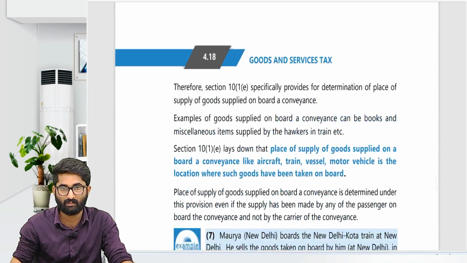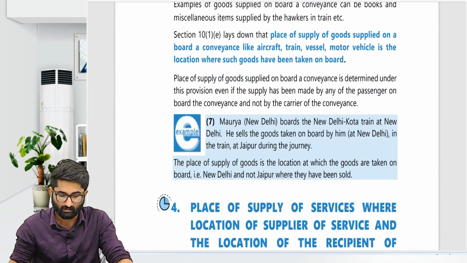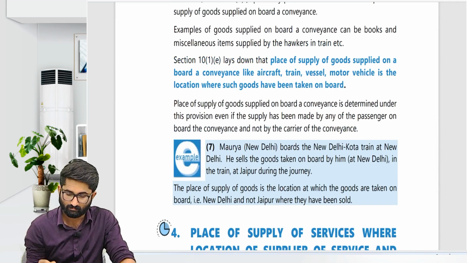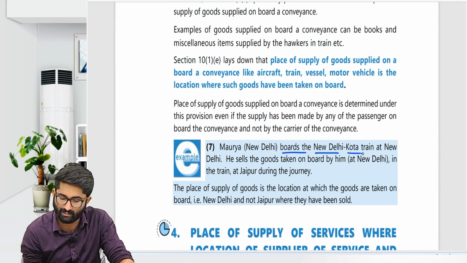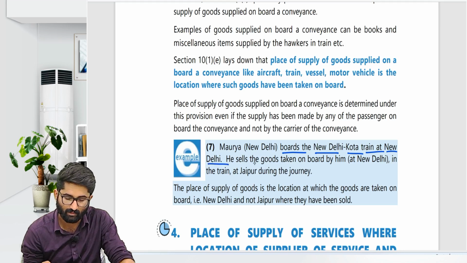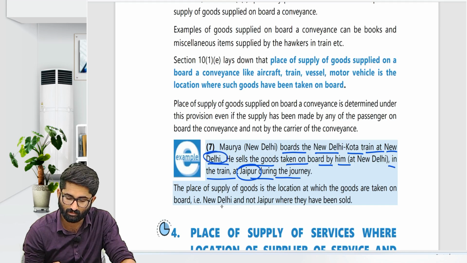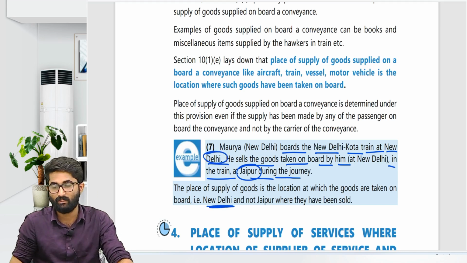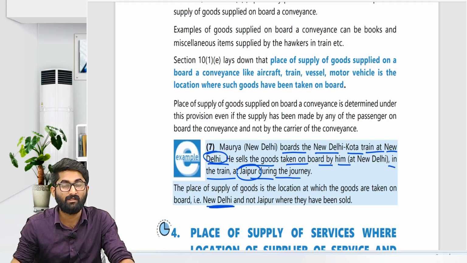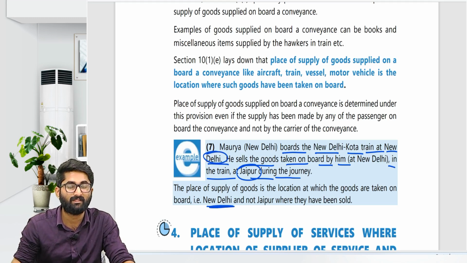So that place will be the place of supply, for which an example is there. Maurya boards the New Delhi-Kolkata train at New Delhi. He sells the goods taken on board by him in the train during the journey, but he has taken the goods in Delhi, so the place of supply will be New Delhi. So this is about section number 10, subsection 1, clause A, B, C, D.